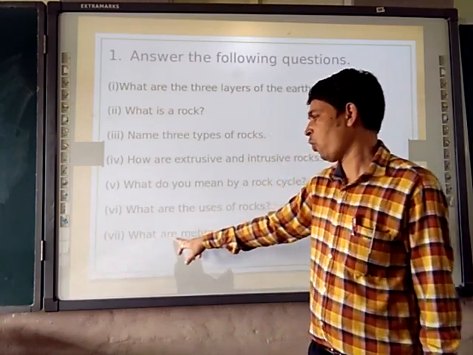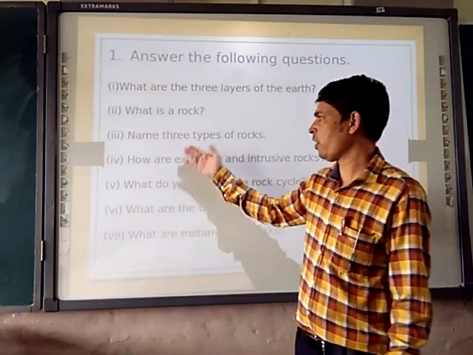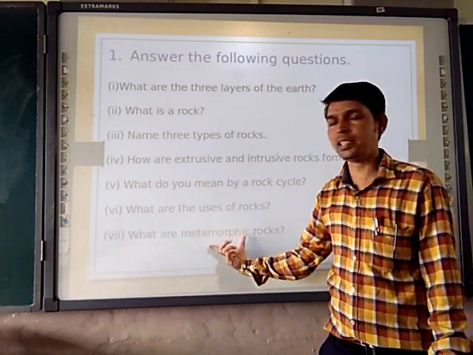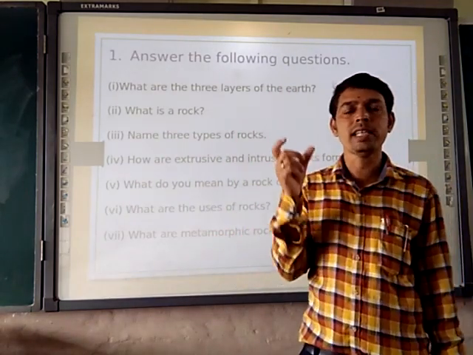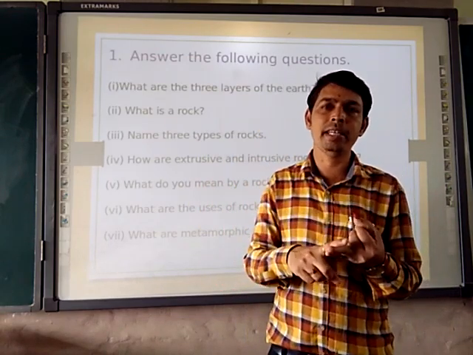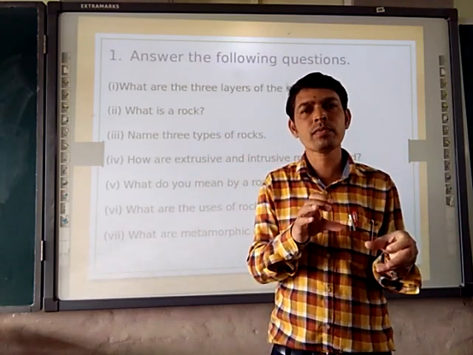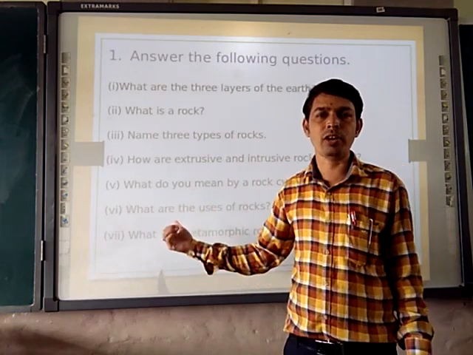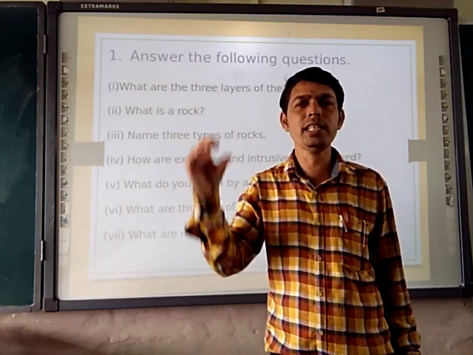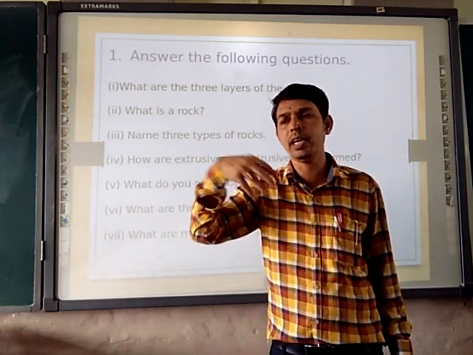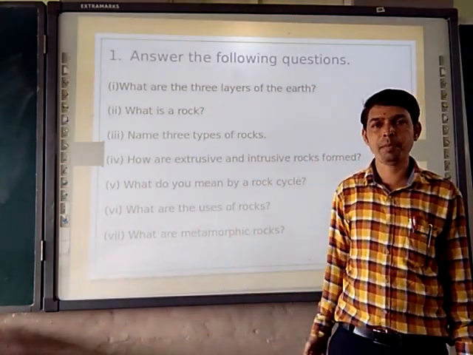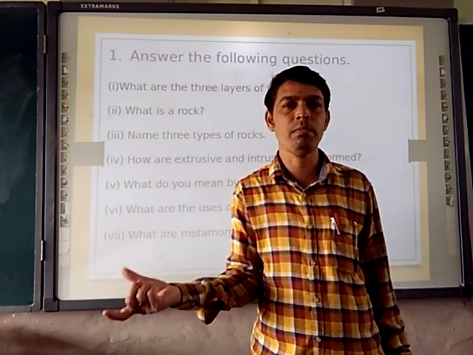The 7th question. What are metamorphic rocks? Already we discussed this, and this is the last type of rock. Metamorphic rock is a kind of rock formed due to heat and pressure when igneous and sedimentary rocks convert into another rock. Igneous rock, sedimentary rock, due to heat and pressure, convert and form another type of rock. That type of rock is called metamorphic rock. An example is limestone converting into marble.